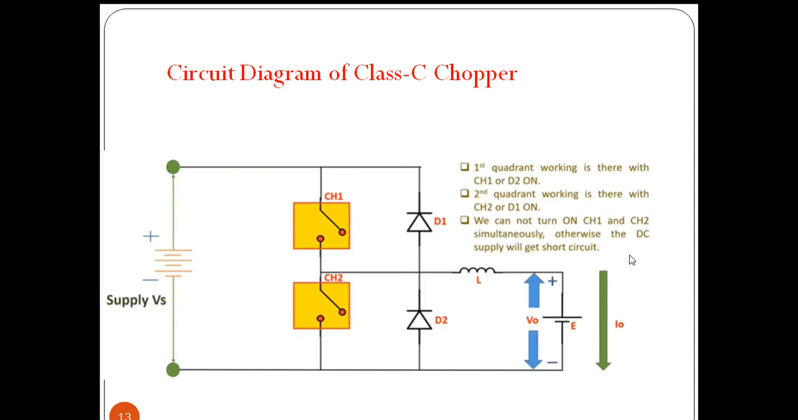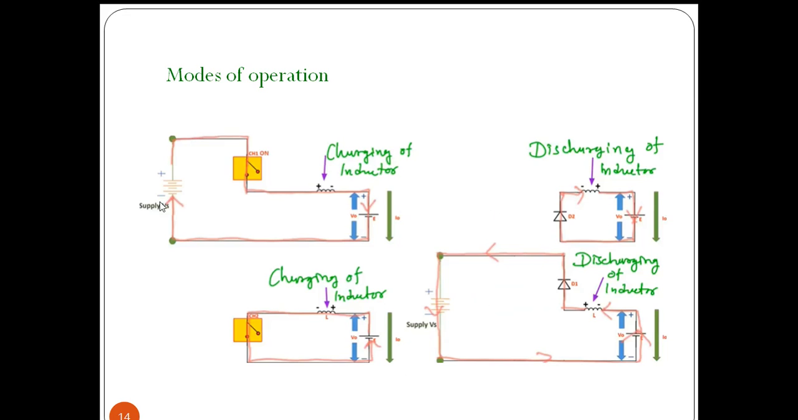Current is negative. So that's why whenever we are operating with CH1 and D2, we are getting first quadrant operation, and when CH2 and D1 conduct, we are getting operation in the second quadrant. Second quadrant means current negative. So these are the modes of operation.